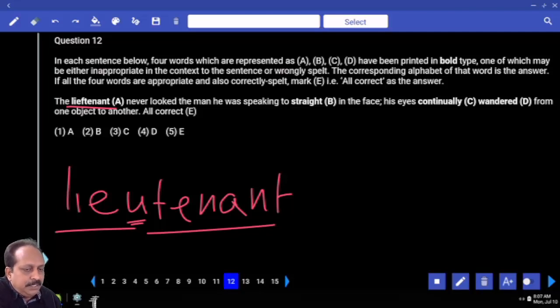L-I-E-U, T-E-N-A-N-T. Lieutenant. But how do you pronounce it? Do you have the letter F? For Indians, this is something of a puzzle. How come? Because we use logic. I always tell you English does not depend on logic. Don't use your logic. Shall I go to the next one?